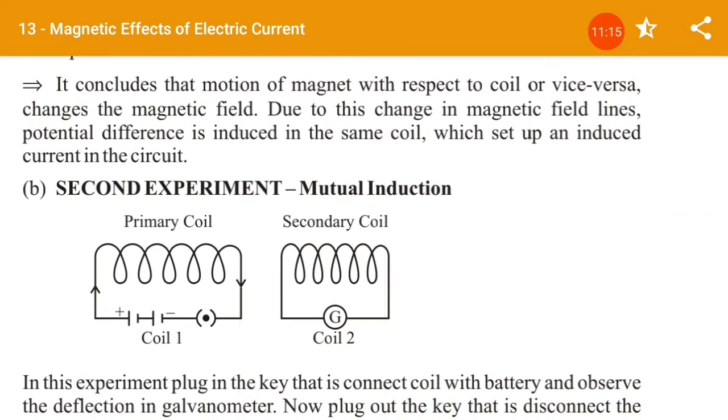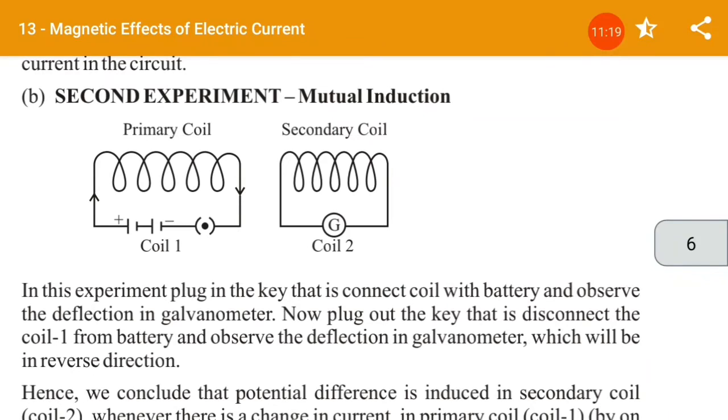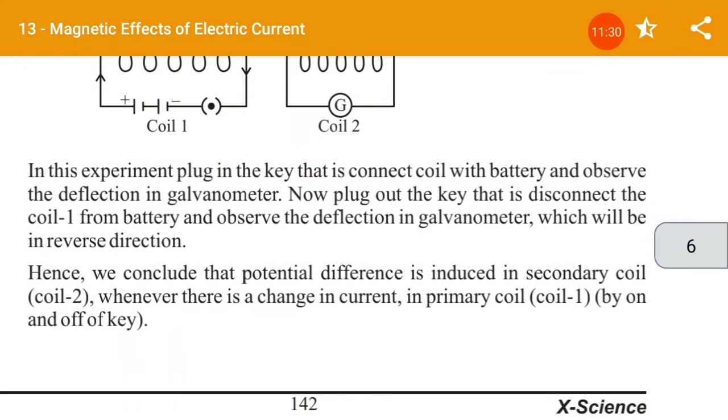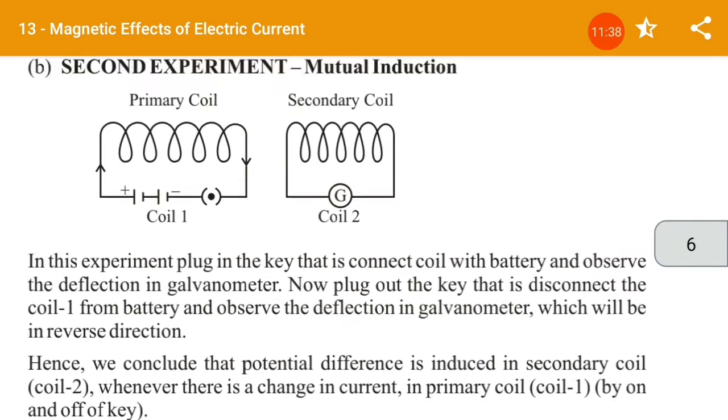Second experiment, that is mutual induction. So in the primary coil and secondary coil, coil 1 and coil 2, in coil 1 there is no galvanometer, in the secondary coil there is a galvanometer. So in this experiment, we can say that in the first experiment, that is the primary coil.